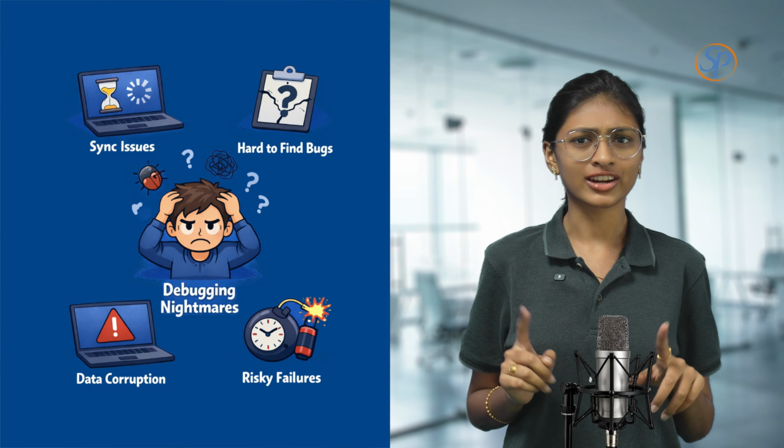Deadlocks happen when tasks wait on each other forever. Starvation occurs when some tasks never get CPU time. Race conditions occur when shared data is modified incorrectly due to timing.